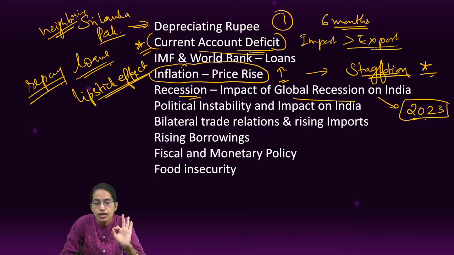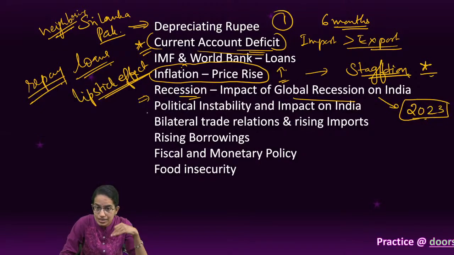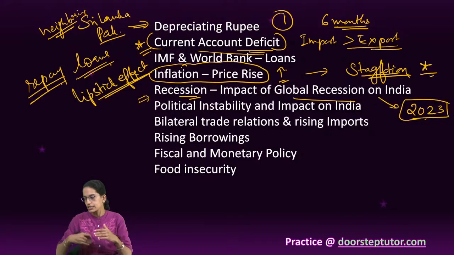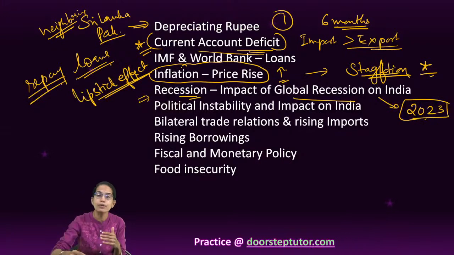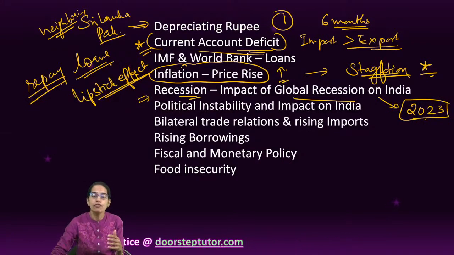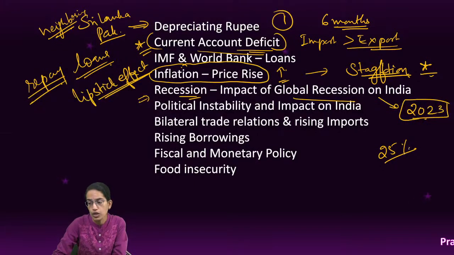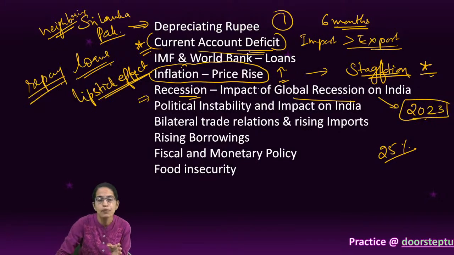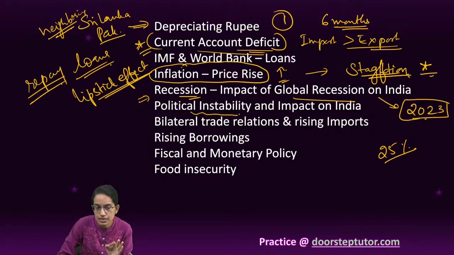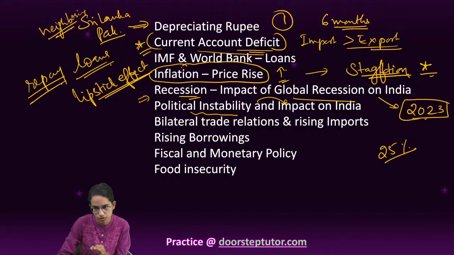So what would be the scenario for recession in India, and how can we proceed or check on the developments in the present scenario, so that the recession does not have a deeper implication on the economy? We have already seen a very high rate of unemployment. The unemployment rate in Haryana, for example, is somewhere around 25% to 30%, which is significantly high. The next is political instability and its impact on the economy.